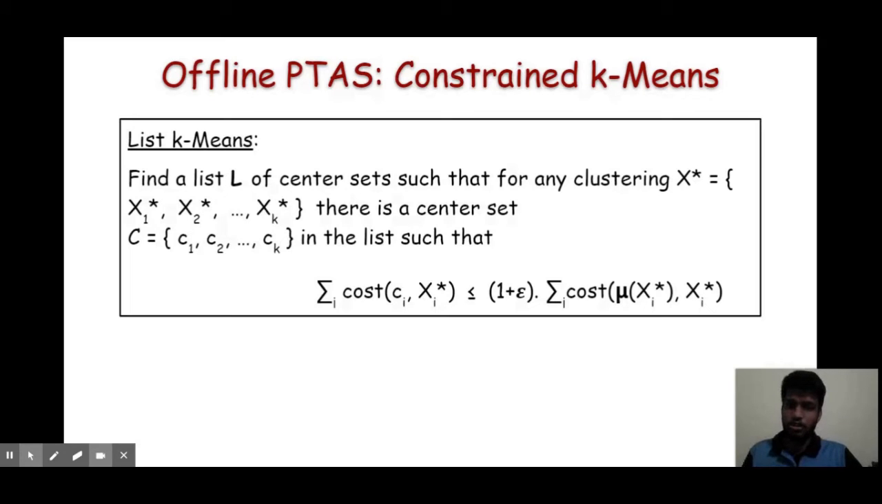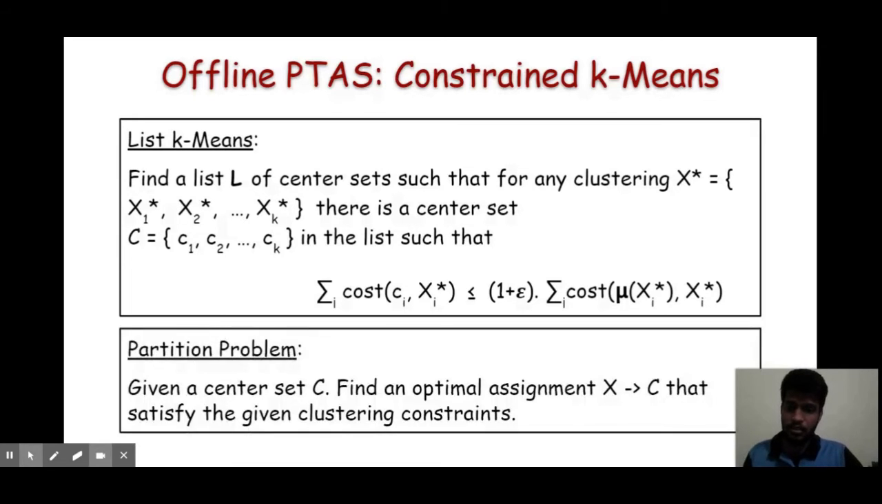Okay, so suppose we have such a list, and it contains so many center sets. How can we find the required center set? And if we find that required center set, how can we obtain the optimal clustering from it? This requirement is fulfilled by the partition algorithm. The partition algorithm says: given a center set, find an optimal assignment of the data points to that center set which satisfies all the clustering constraints.